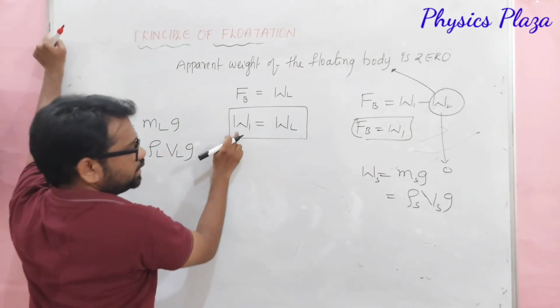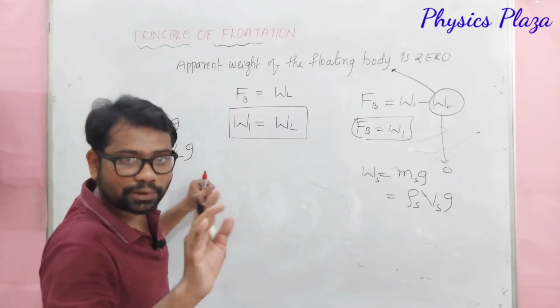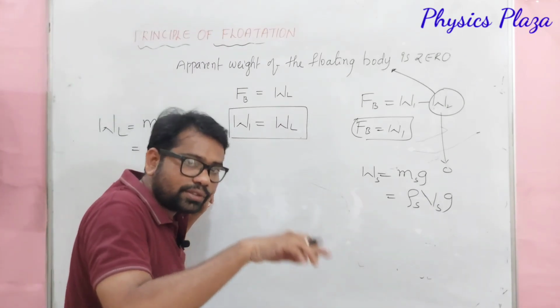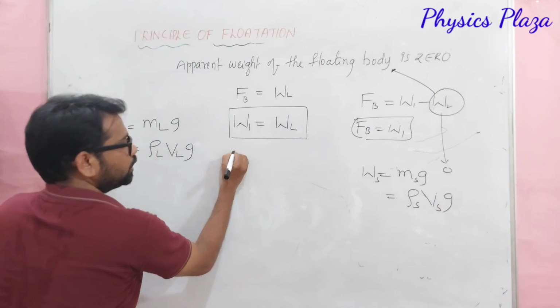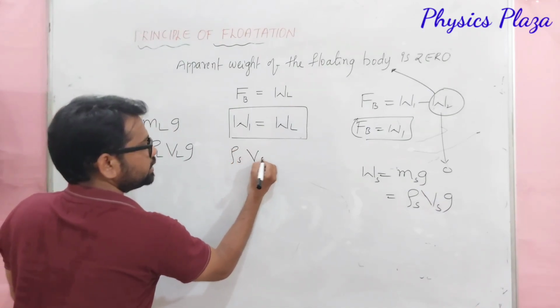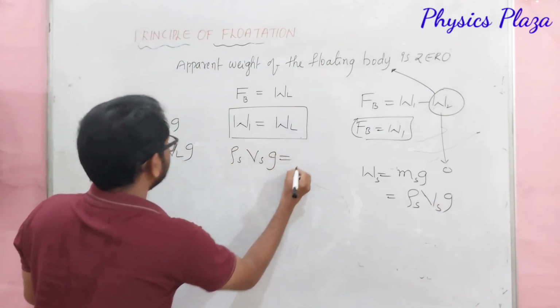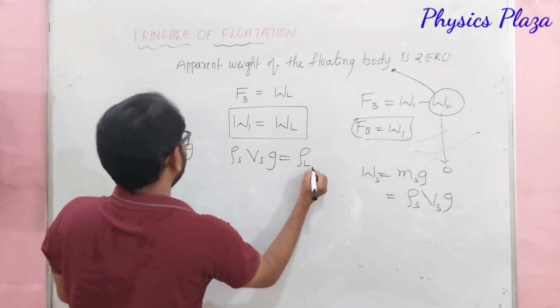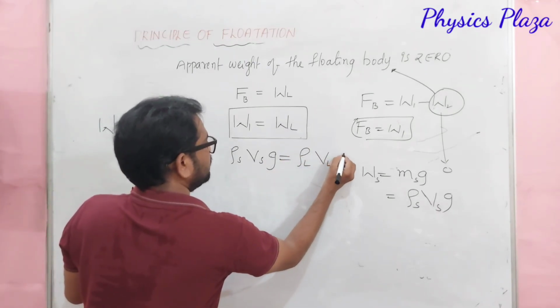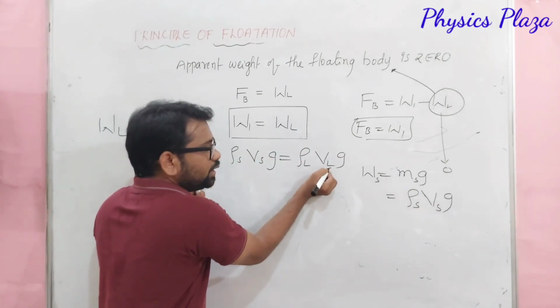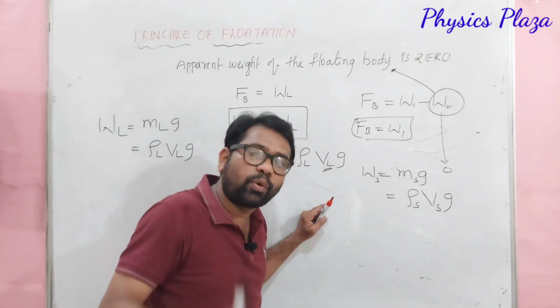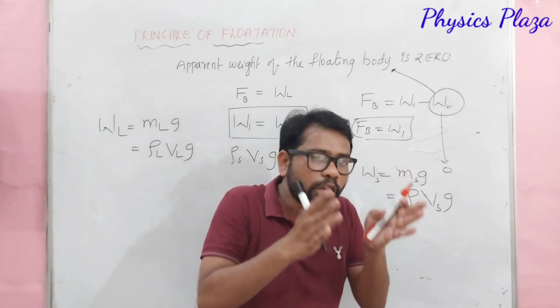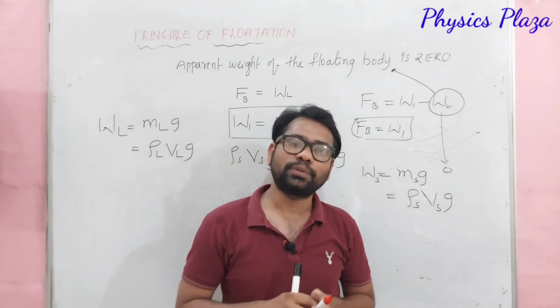So, what will happen? Children, W1 is nothing but Ws only. Again, don't get confused. W1 is the weight of the solid only. So, it is rho S Vs g is equal to rho L VL g. Children, what is VL? It is not the total volume of the water taken. No, it is the volume of the liquid displaced.